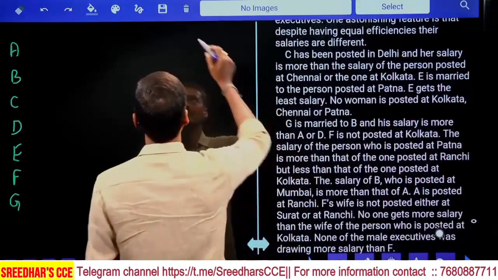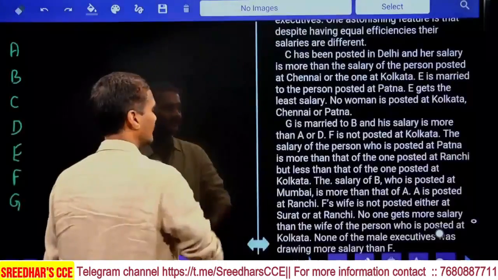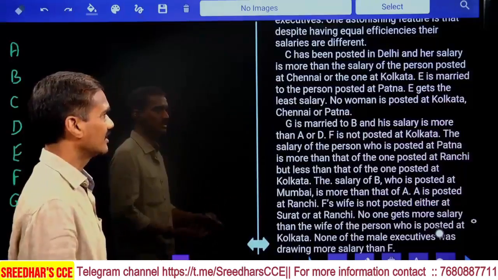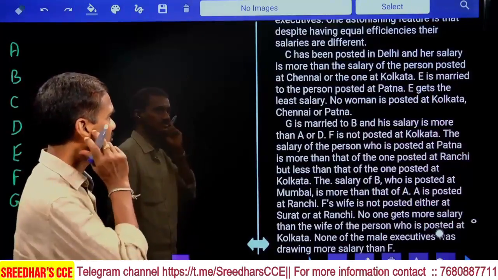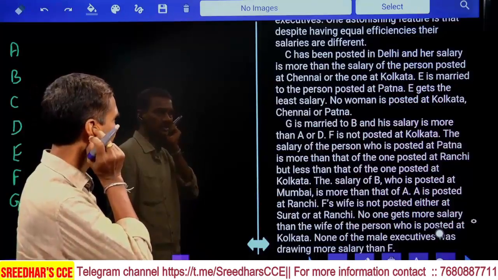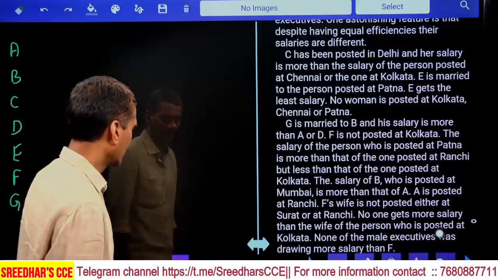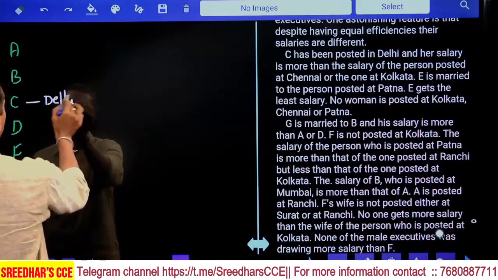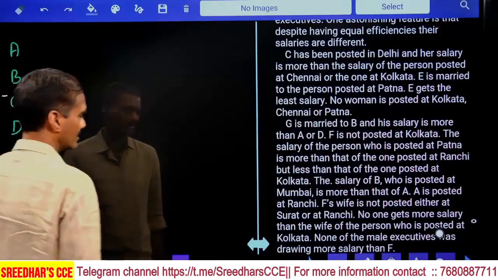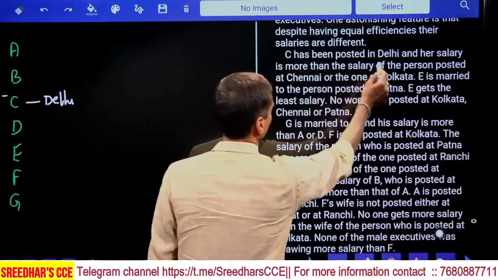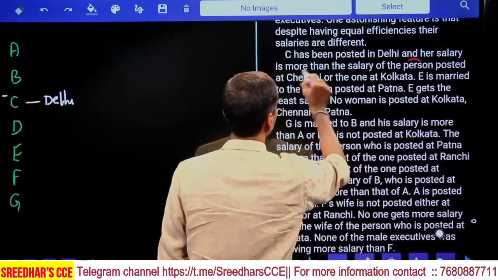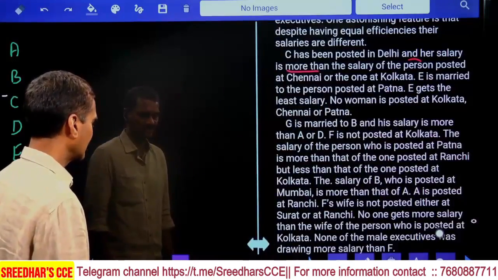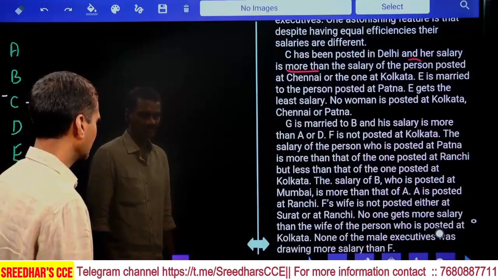Now we need to identify who was posted in which place, what their salaries are, and who is married to whom. She has been posted in Delhi, and her salary is more than the salary of the person posted in Chennai or Kolkata. Now C, posted in which place? C is posted in Delhi, and C is a female. Her salary is more than the person posted in Chennai or Kolkata.